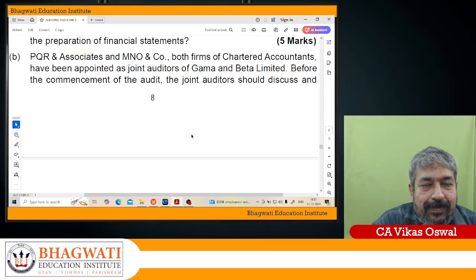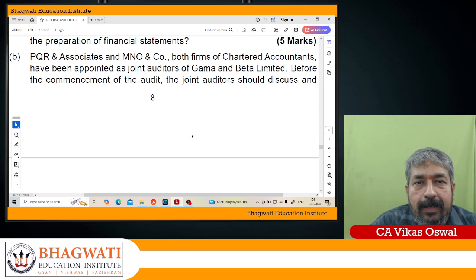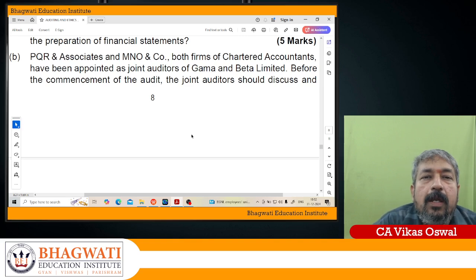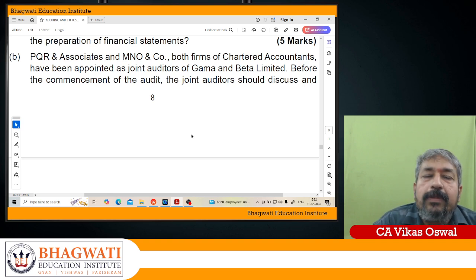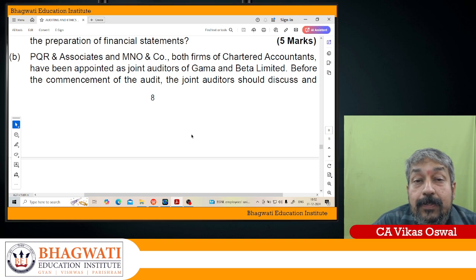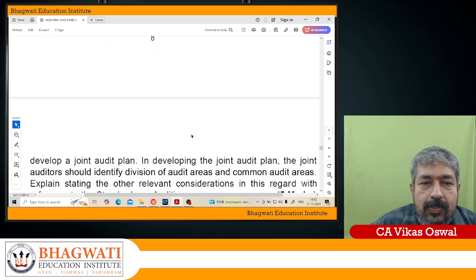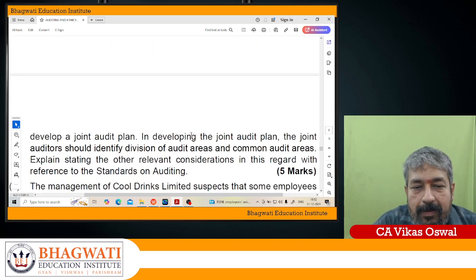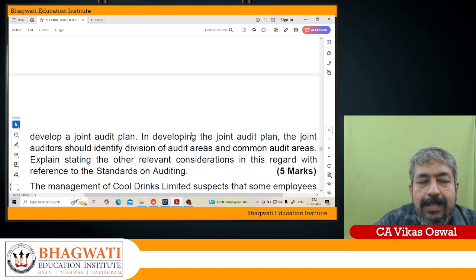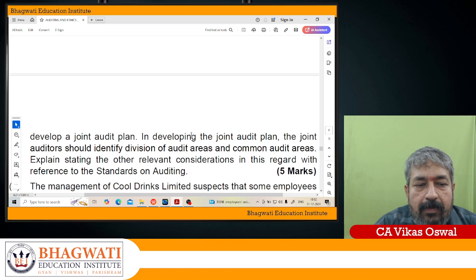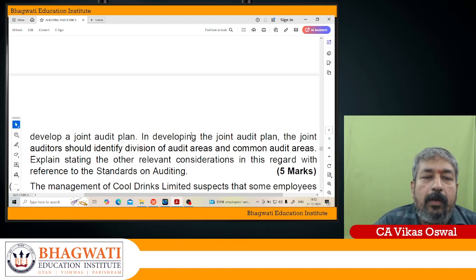Let us take up the next question in July mock test paper 2024. PQR and Associates and MNO and Company, both firms of chartered accountants, have been appointed as joint auditors of Gamma Limited and Beta Limited. Before the commencement of audit, the joint auditors should discuss and develop a joint audit plan. In developing a joint audit plan, the joint auditors should identify the division of audit areas, common audit areas. Explain, stating the other relevant considerations with reference to the Standard on Auditing.